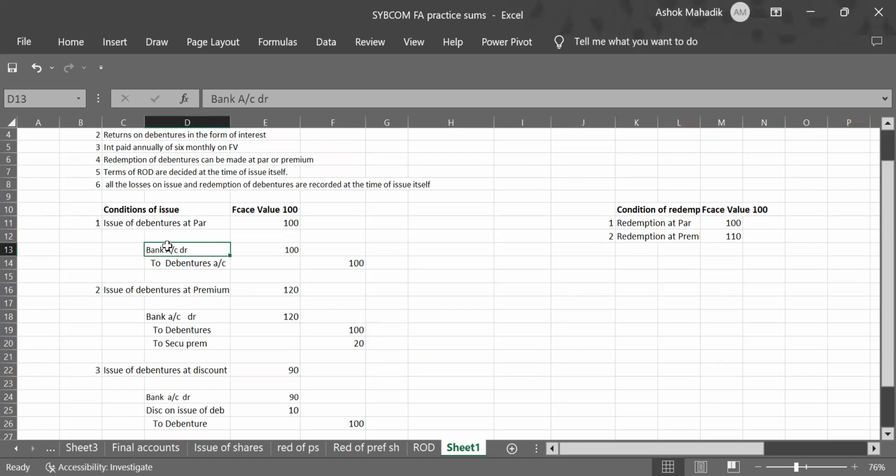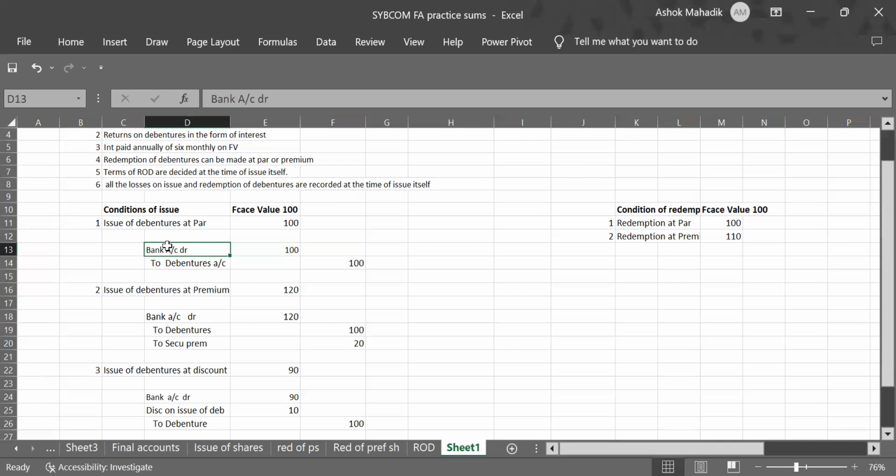First entry, if you issue debenture of 100 rupees at 100 rupees to the public, you are said to be issuing debenture at par. So you will receive money how much? 100. So bank account will be debited 100 to debenture credit 100. If you are selling 100 worth debenture at 120, in bank you will receive 120, to debenture 100, and to security premium 20.